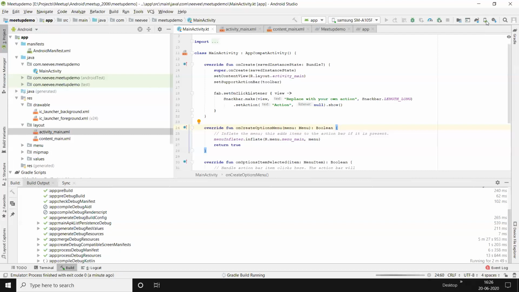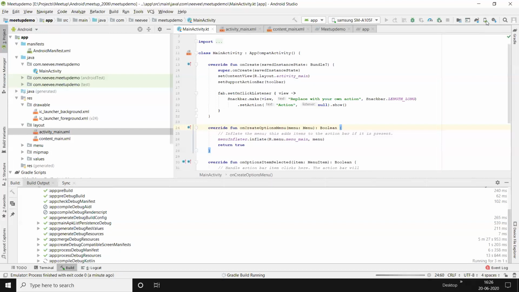Okay, sir. Thank you. On any new mobile phone, the developer option will be disabled. You need to tap on the build version 7 times, and once you are done, it will say that the developer option is enabled.